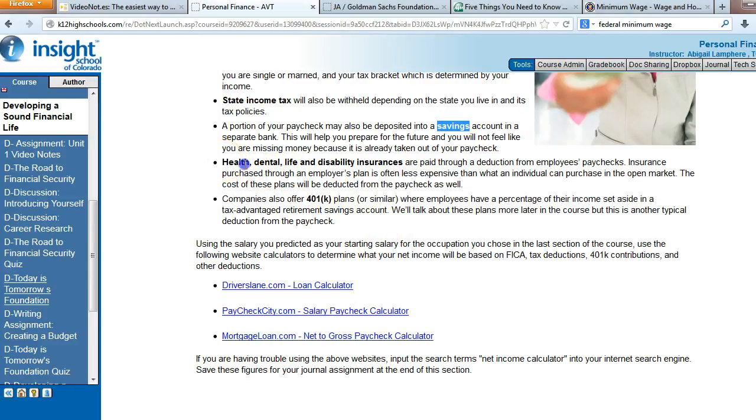Some other optional deductions would be insurance: health insurance, dental insurance, life insurance, disability insurance. They're also paid through deductions from an employee's paycheck. Insurance purchased through an employer's plan is often less expensive than what that individual would purchase on their own. Companies also offer 401k plans. This is a retirement plan, and we're going to talk more about those in the retirement unit, where employees have a percentage of their income set aside in a tax-advantaged retirement savings account. So again, we'll go into more detail about those later.